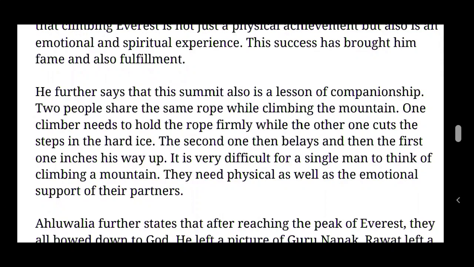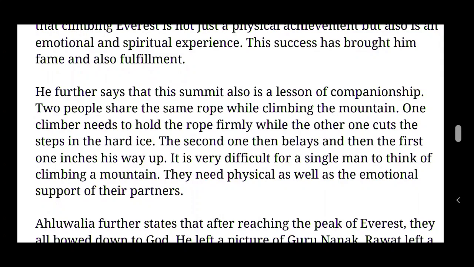It is very difficult. A person needs physical as well as emotional support. They need physical as well as emotional support of their parents. So those who climb Mount Everest need physical as well as emotional support from their parents. Then only they can achieve their goal.